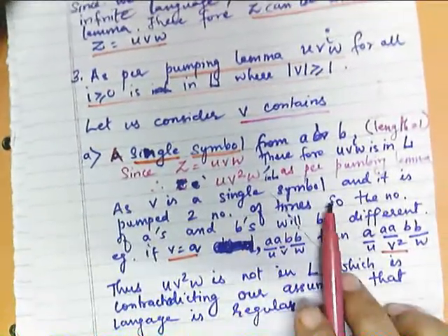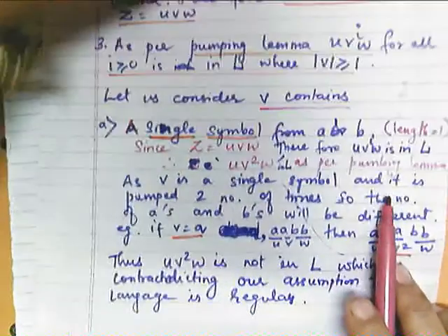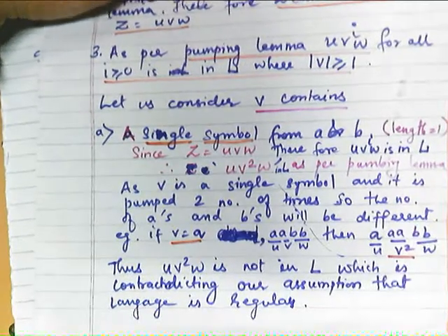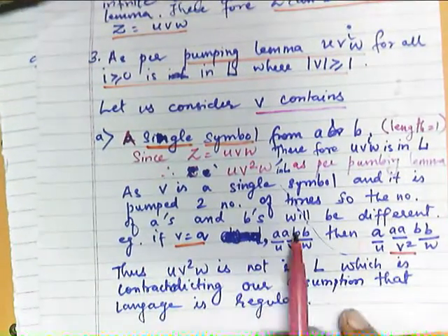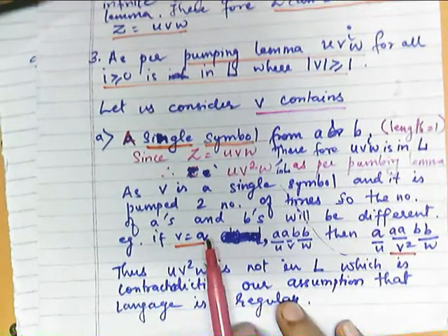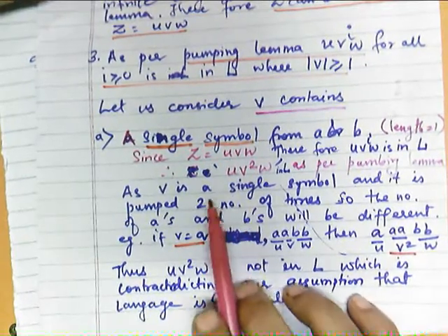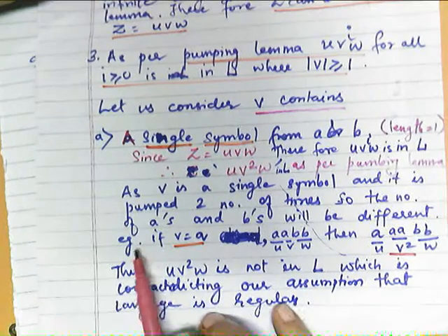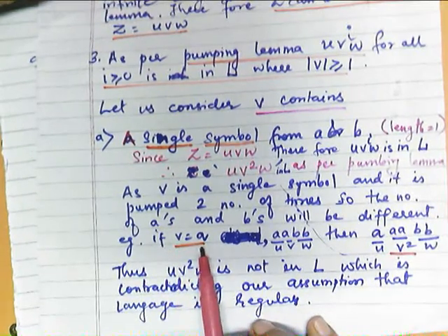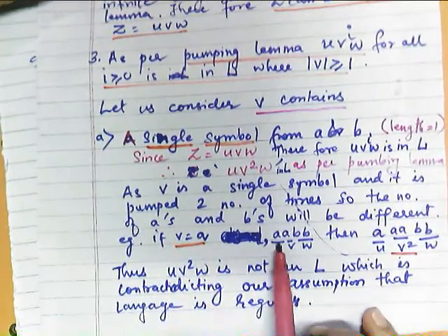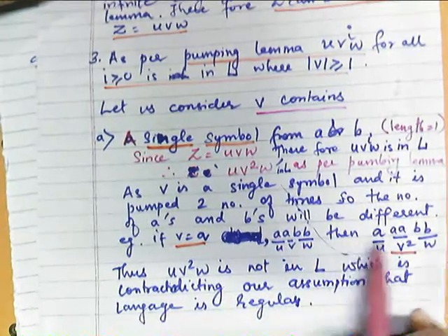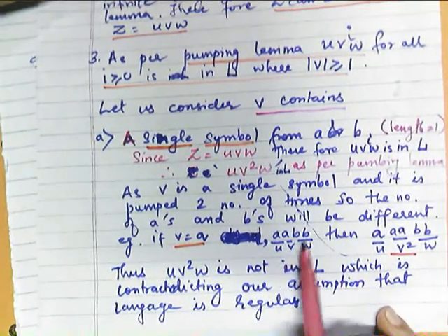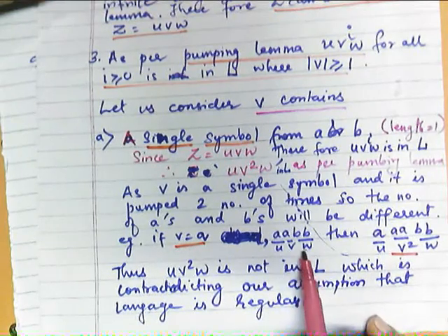Now as v is a single symbol and it is pumped 2 times, the number of A's and B's will be different. I hope you agree. For example, if v is equal to A and my string z is AABBB, then I need to represent this z as u, v and w.